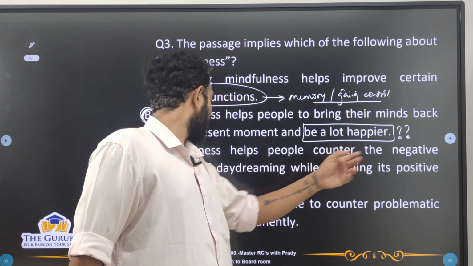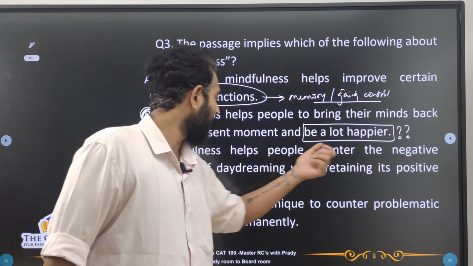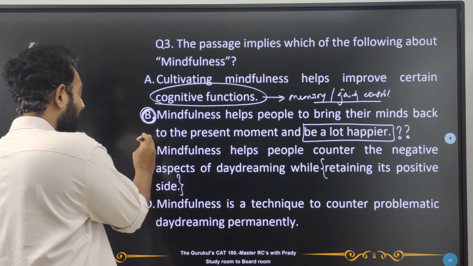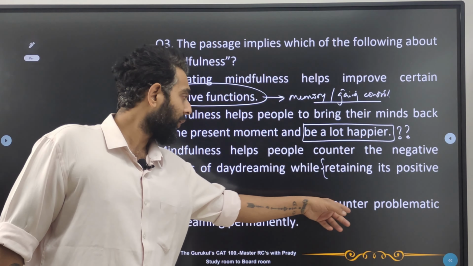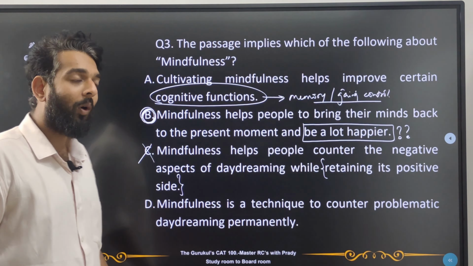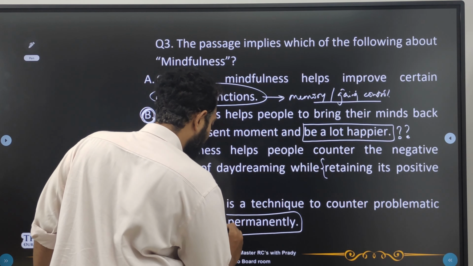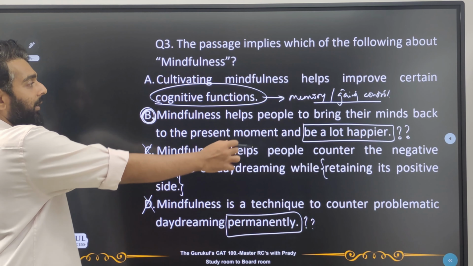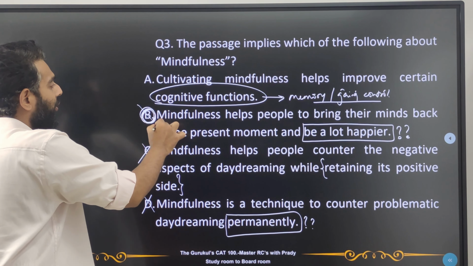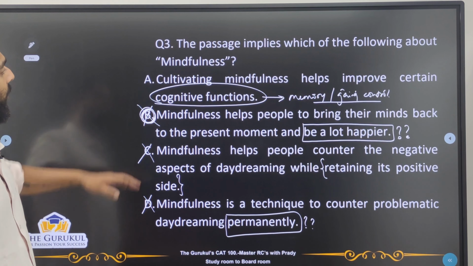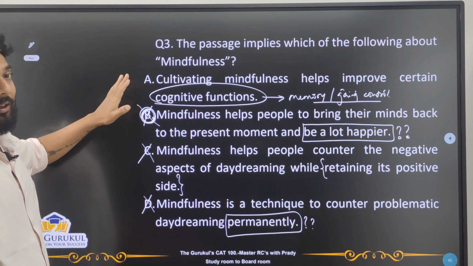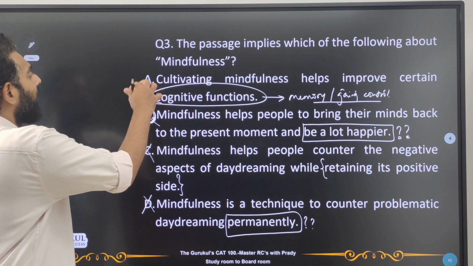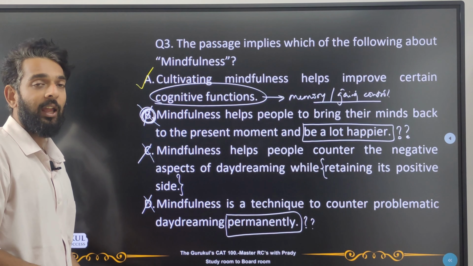Mindfulness helps people counter the negative aspects of daydreaming while retaining its positive side. Nowhere have we said that we will retain the positive side, so we can clearly eliminate C. Mindfulness is a technique to counter problematic daydreaming permanently. Wow, what did he say? Permanently, where did this permanently even come from? So obviously this is not our answer. And since he's saying be a lot happier, this won't be our answer either. So out of these four, the best suitable answer was what we thought was going to become too broad. But no, out of these four options, this is the best option. So our answer is going to be A.